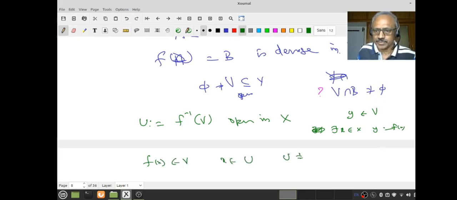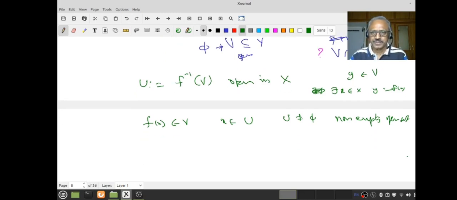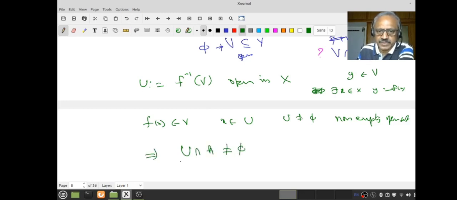Therefore u is a non-empty open set. Do you agree with that? So this is the place where we needed the fact that f is onto. Therefore u is a non-empty open set, and therefore u intersection A is not empty since A is dense in X.